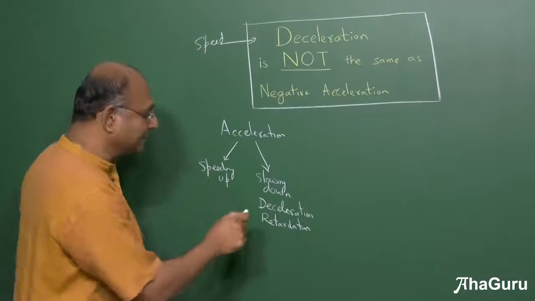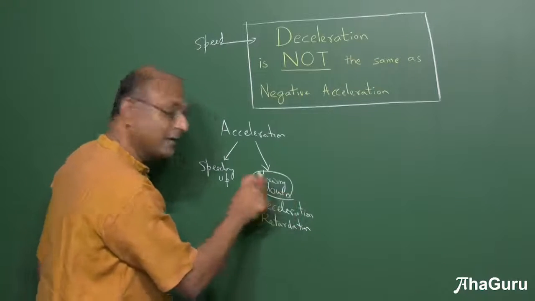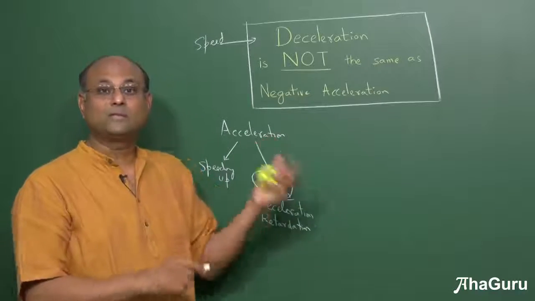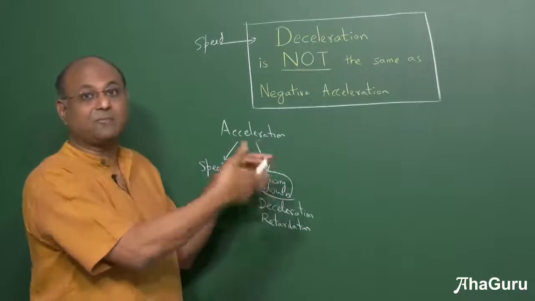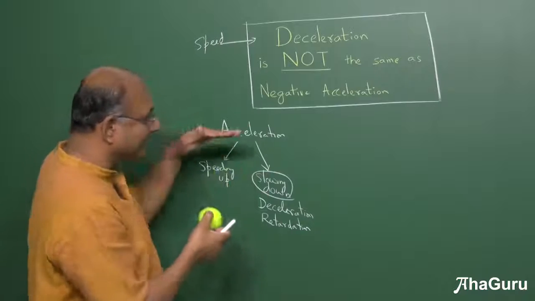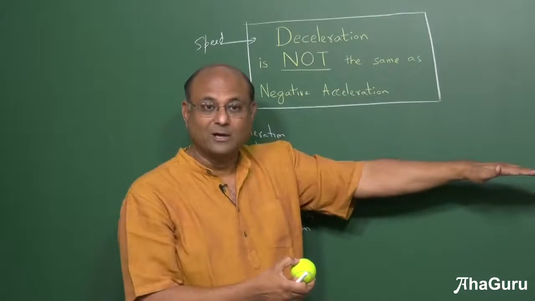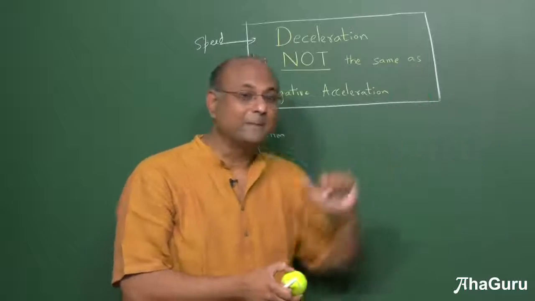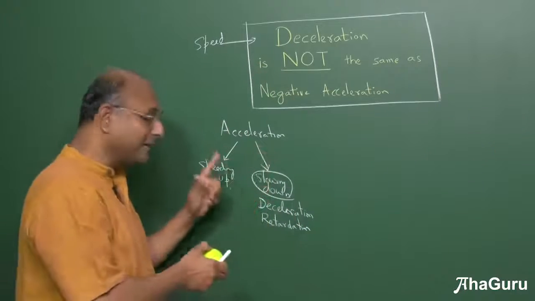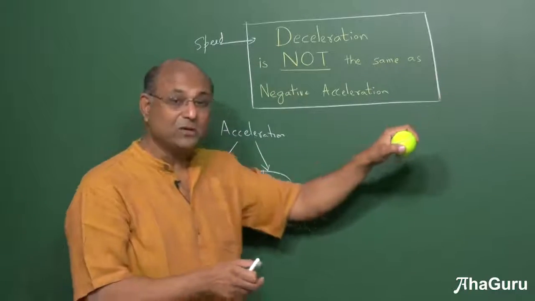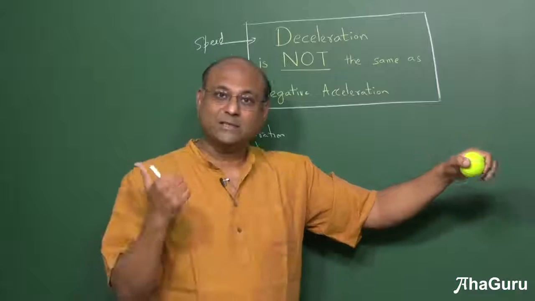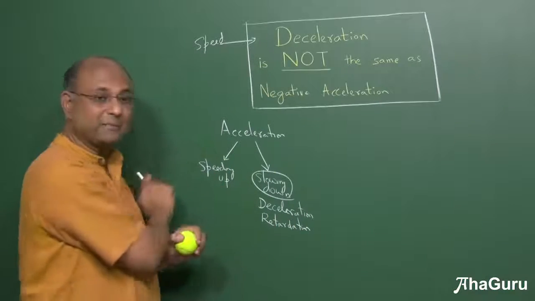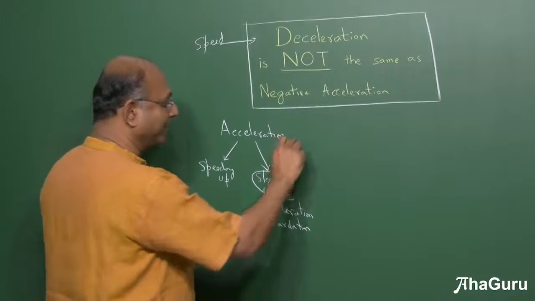So what is the meaning of deceleration? Slowing down, reduction of speed. The slowest you can get down to is 0. So you cannot decelerate from 0. You can have 10 meters per second and you can go to 5 to 0. But after you get to 0, you have to basically increase your speed. With acceleration, it's very different because once you are at 0, you can continue in the negative direction and you have an acceleration. Deceleration is not the same as negative acceleration. We'll see that in a minute.